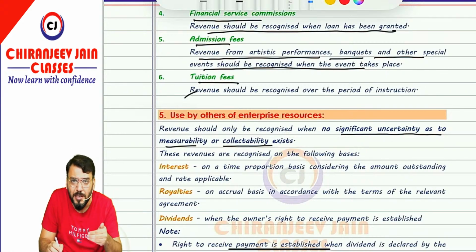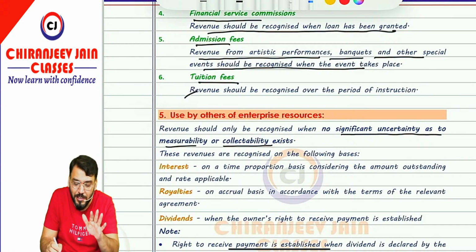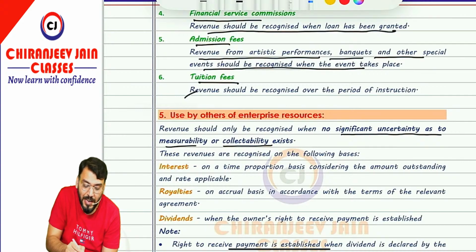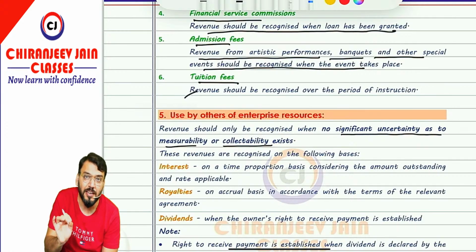Means there should not be any significant uncertainty regarding the amount of consideration, and it is not unreasonable to expect ultimate collection. Correct now? Then only we can recognize the revenue.